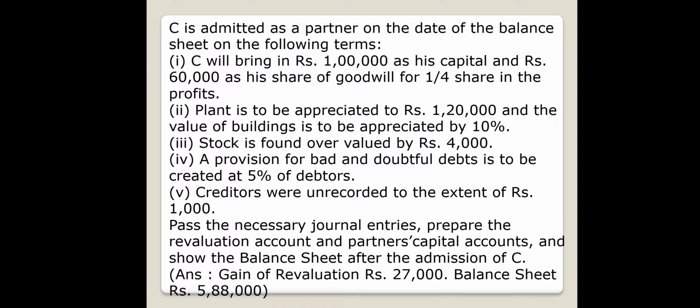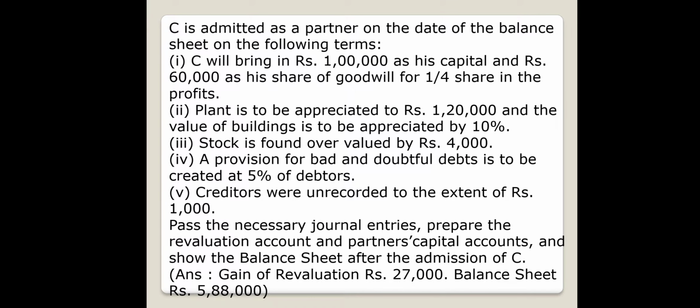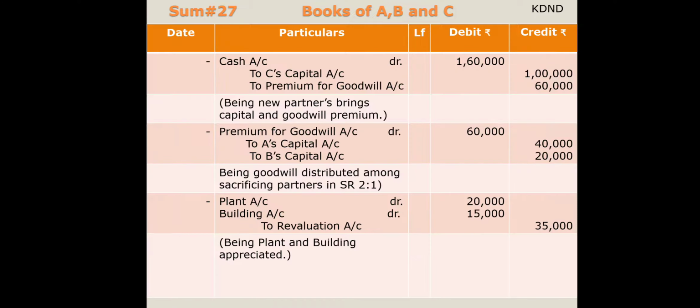Plant is appreciated by 20,000 and building is appreciated by 10%. Looking at the balance sheet, you can see plant is standing at 1 lakh and building is standing at 1,50,000. So plant is a 20,000 increase and building is increased by 10%, so 15,000. So you will be appreciating the value of assets. So plant account debit, building account debit to revaluation. You can see the entry over here.